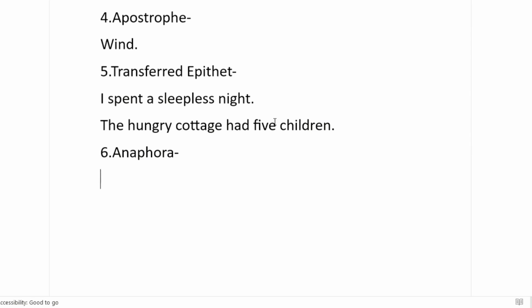Like for example, if I write a poem, I am happy, I will be happy. Suppose I write these lines. Now I find that both these two lines begin with the same word, that is I. Okay, so this is anaphora. These two lines are anaphora. First line also begins with I, second line also begins with I.